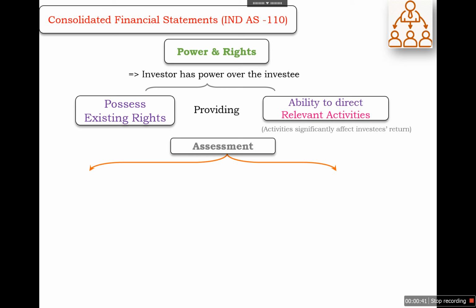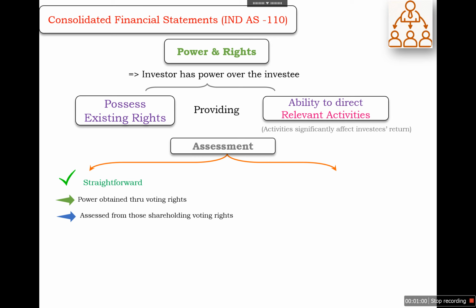So, to judge it, we need to make an assessment regarding the power and rights. There may be two approaches. One is a straightforward approach where through the voting rights we determine that the investor has control over the investee, and this assessment comes from the shareholding voting rights.